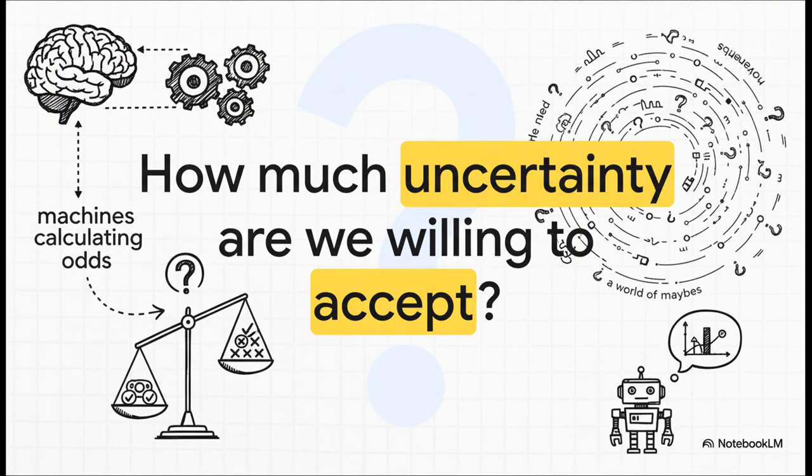So, there you have it. That's our introduction to the language of probability. It's not about predicting the future with certainty. It's a powerful framework for reasoning in a world that's full of maybes. And it leaves us with a really important question to think about. As our technology gets better and better at calculating the odds for us, how do we, as humans, decide how much uncertainty we're willing to live with? When are the odds good enough to make a call?